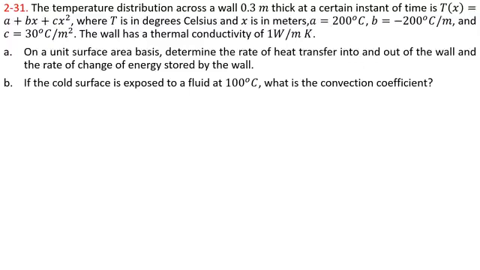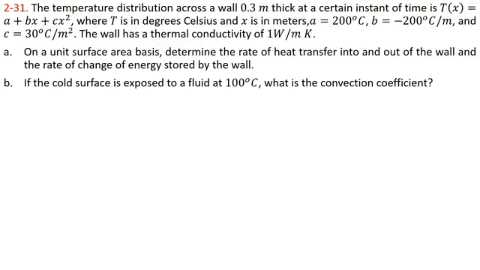In part A, we have to find the rate of heat transfer into and out of the wall and the rate of change of energy stored by the wall. And it is mentioned that we consider a unit surface area. And in part B, we have to find the convection coefficient if the cold surface is exposed to a fluid at 100 degrees centigrade.